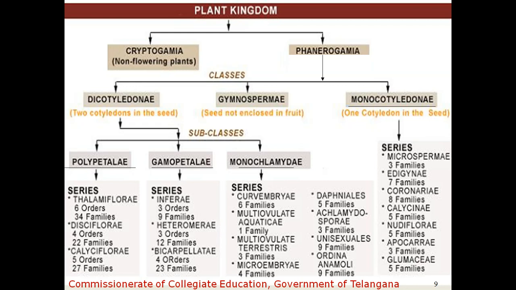Now we come to Gymnospermae. Gymnospermae means, as we discussed earlier, it consists of naked seeds, not enclosed by the pericarp. So there is no fruit formation.